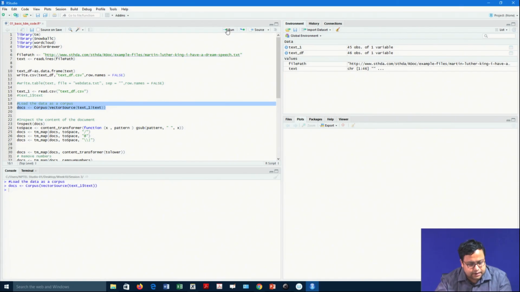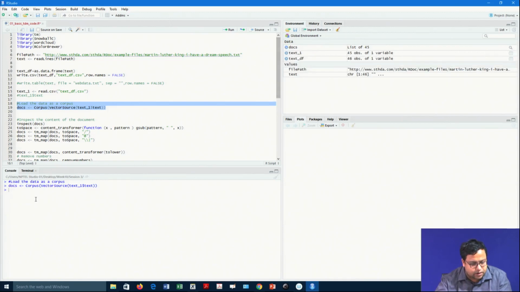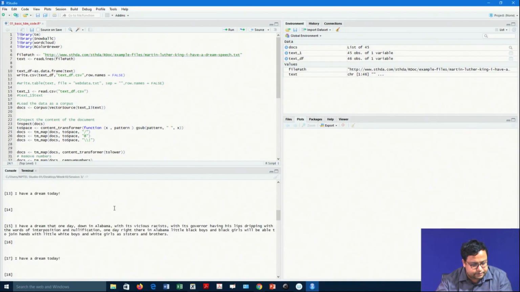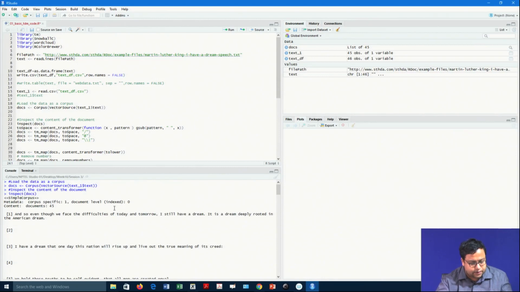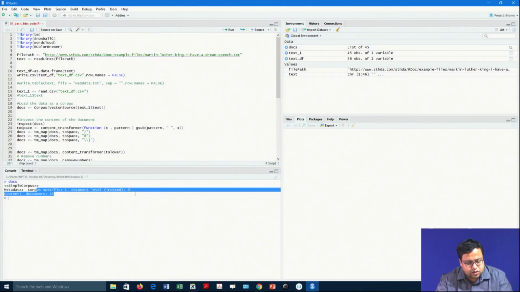The first thing, I am creating docs. If you check, there are lots of things in docs. If I just inspect docs, this is how it looks, and in a long corpus it will be very difficult to inspect the whole thing. So, docs has what? Docs has metadata, corpus specific equal to 1, document level 0. It is not indexed, and the documents are 45, there are 45 documents.